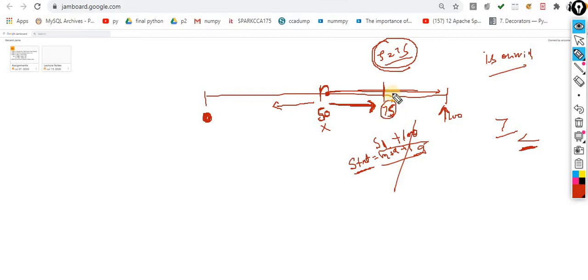Now you are checking it out. Is 75 equal to 75? Yes, 75 is equal to 75. That means my item is available there. This is the one case. Another case.